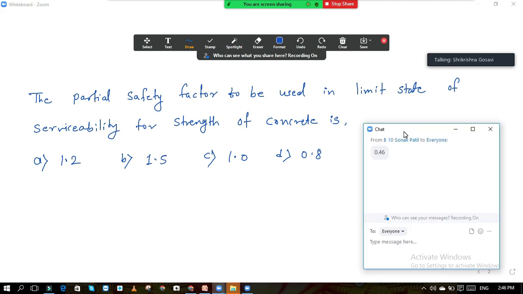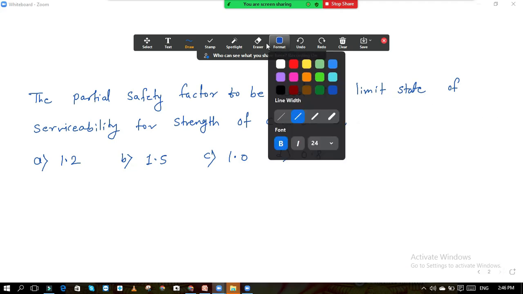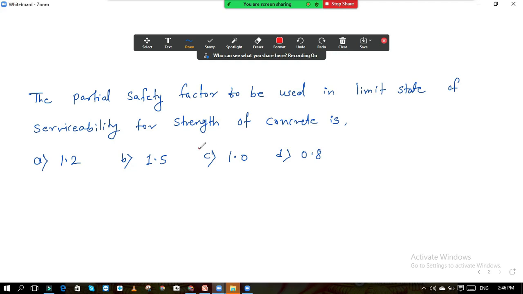What is the answer for limit state of serviceability? Answer is C, 1. For concrete it is 1, and for steel also it is 1. When the limit state of collapse is there, for steel it is 1.15 and for concrete it is 1.5.